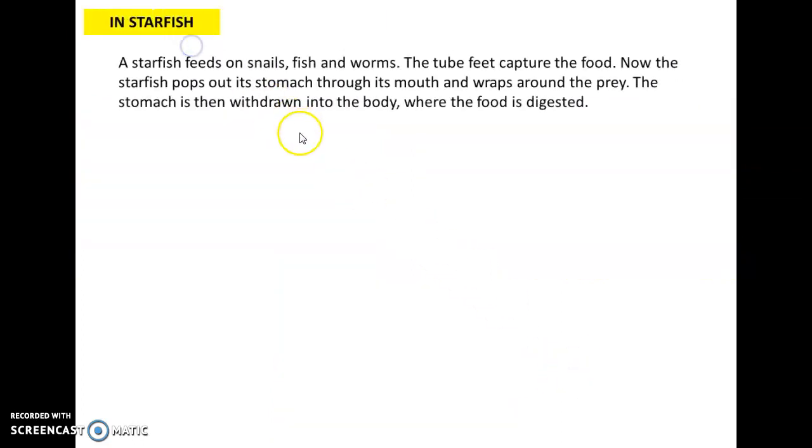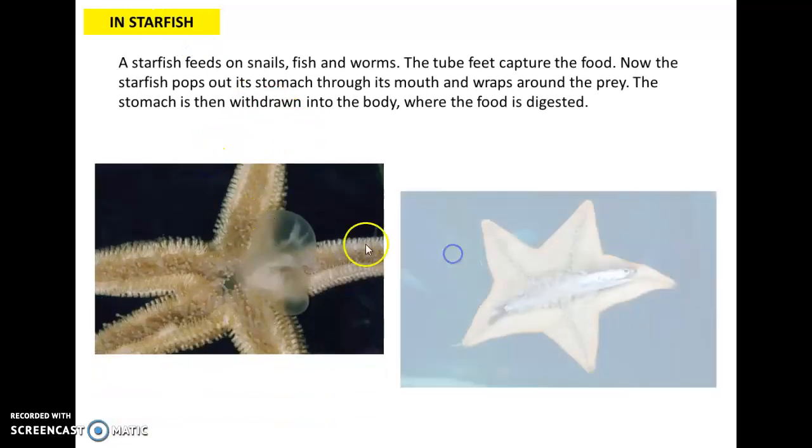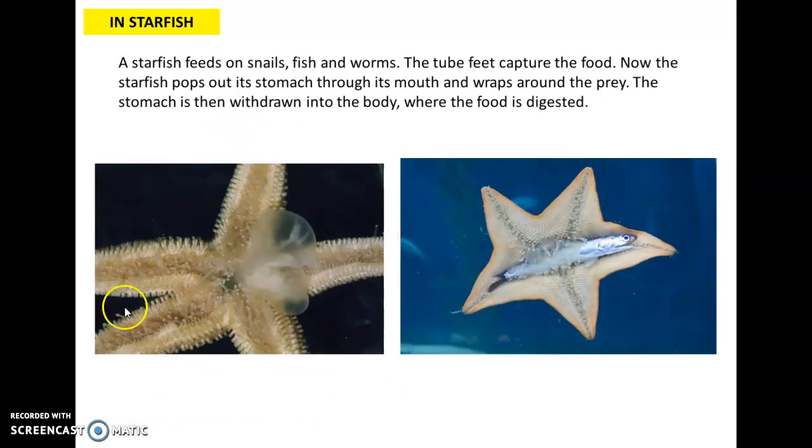Then in a starfish, the starfish has a special feature to take in food. This starfish has tube feet like structures to capture the food. Once it traps the food, like fish or snail, it throws out its stomach over its prey and wraps around it, right? And the stomach is then withdrawn into the body where the food is digested.